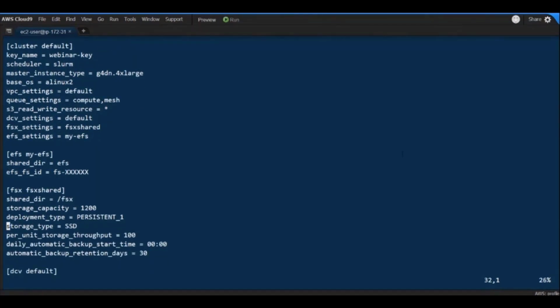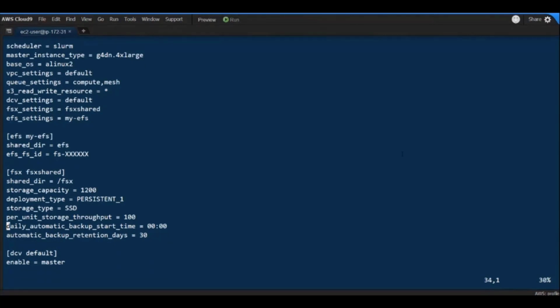The second section is for FSx. So in this case, I'm asking not to reuse an existing FSx, but to create a new one for me. And I am passing all the parameters that I want for my FSx. So the mount point, the storage capacity, that is 1.2 terabytes, the type of deployment, the storage type, and so on.